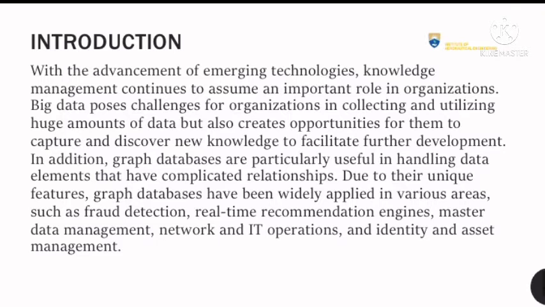In addition, graph databases are particularly useful in handling data elements that have complicated relationships. Due to their unique features, graph databases are widely applied in various areas such as fraud detection, real-time recommendation engines, master data management, network and IT operations, and identity and access management.